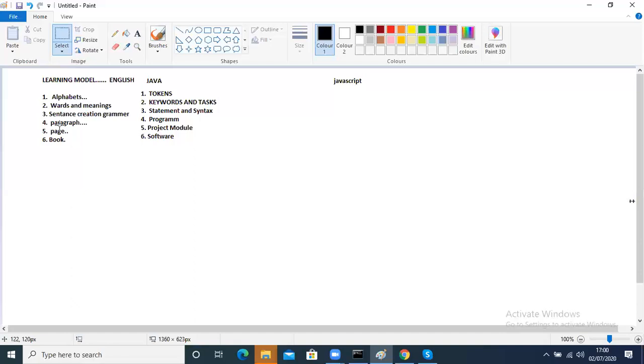So while learning any language or any different topics like physics or chemistry, there will be their own terminology. First you should understand the terminology. Terminology means words.